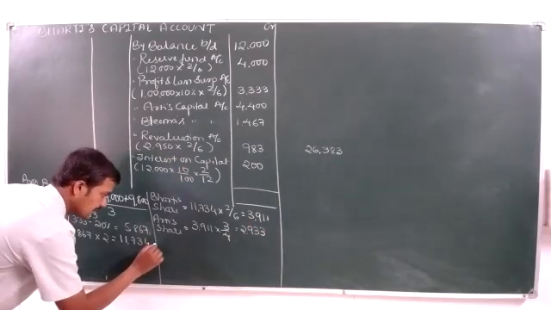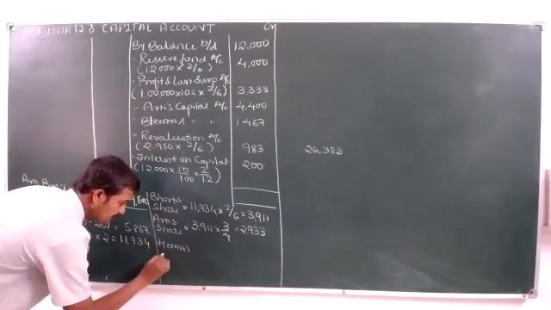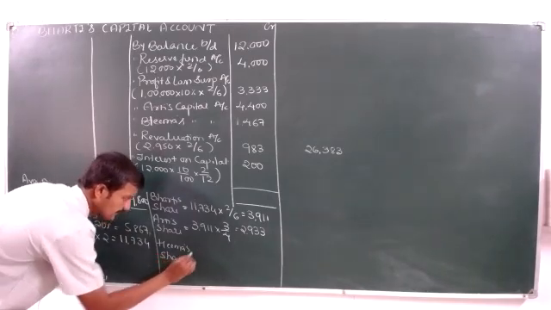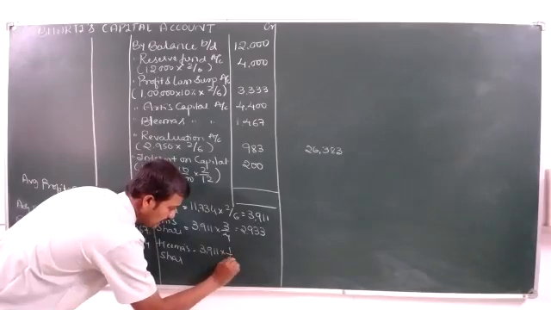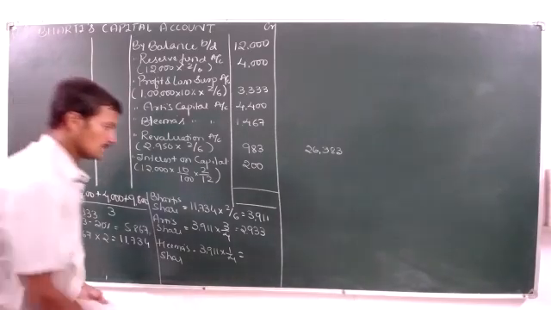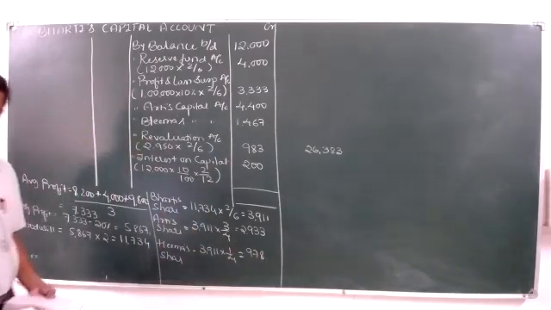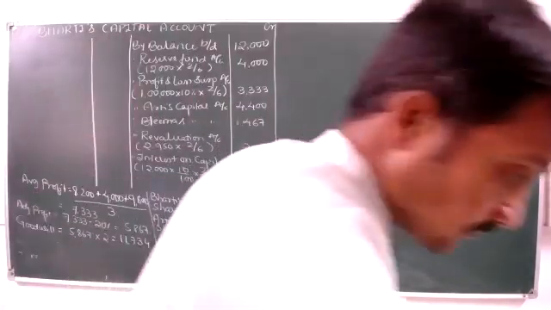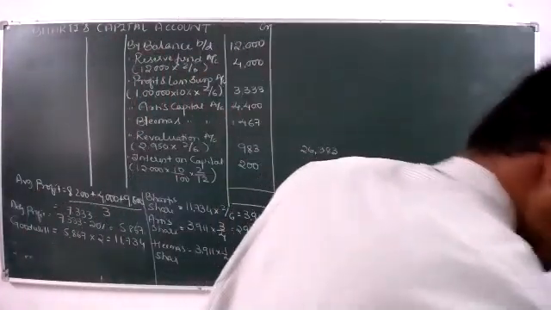The next is Hima's share, 3,911 into 1 by 4. It will be 978. And the same to be mentioned here.